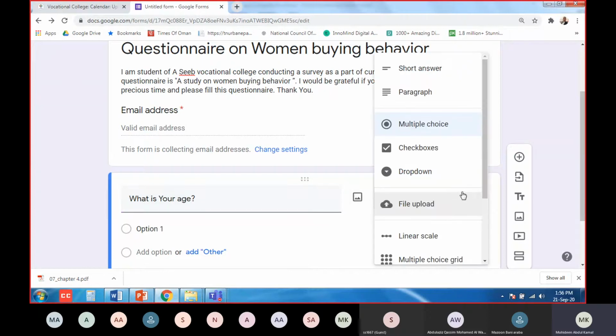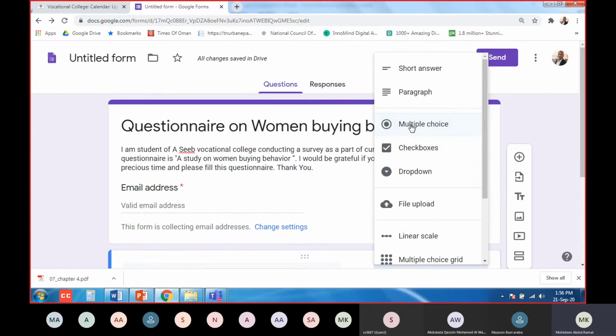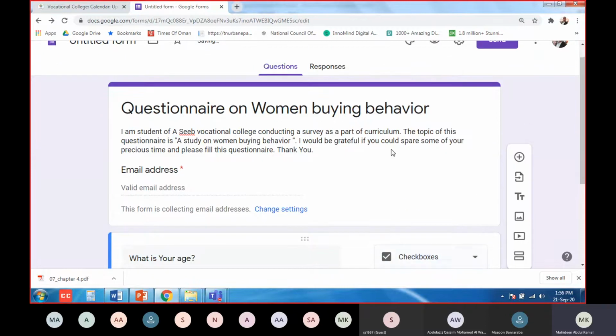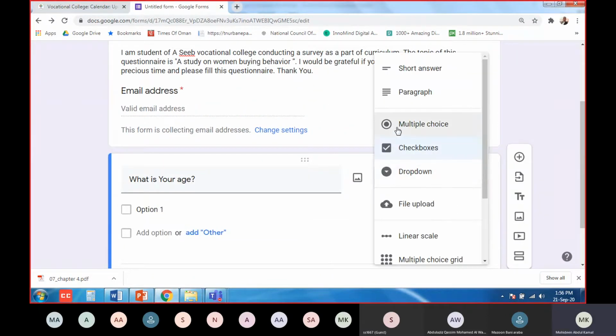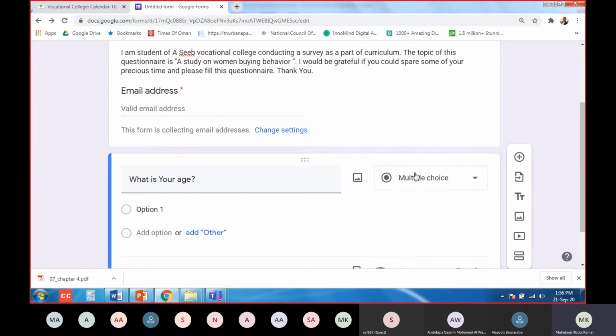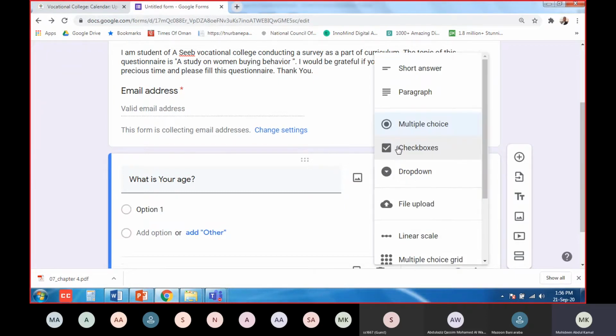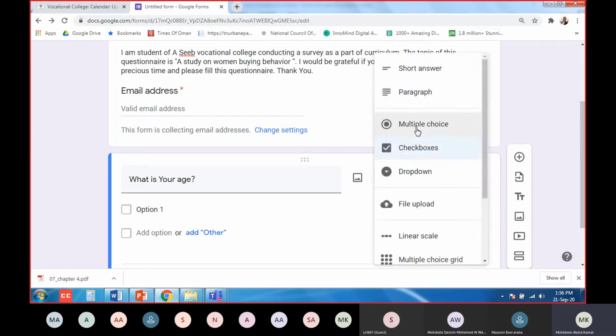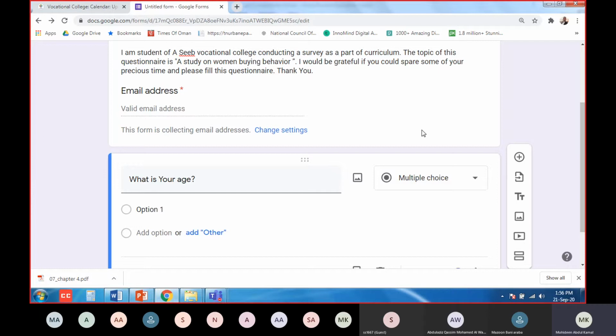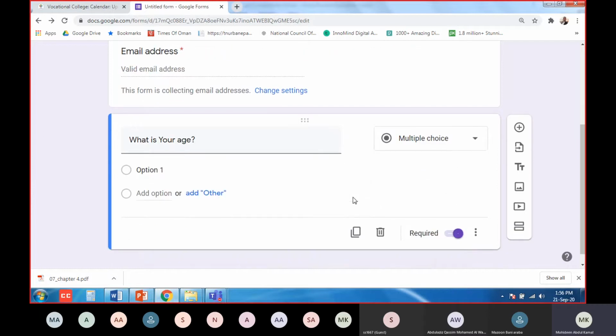Now, how do you want this question? Normally it is multiple choice, that means you put a click, or you want a tick box. It will come like a tick box. Both are there, multiple choice or tick box. I like multiple choice. If you want people to tick it, you can use the tick box. If you want multiple choice, you can put it like this. I like multiple choice. Now come to option 1.